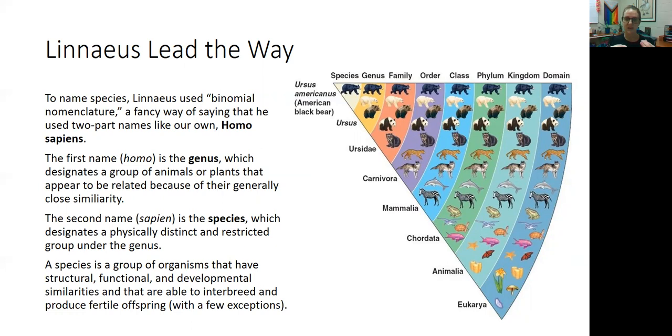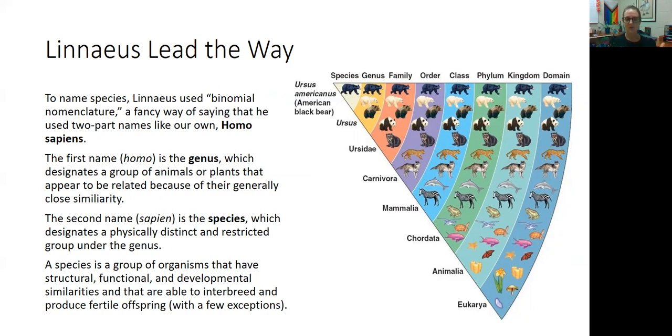So all of the organisms that have ever existed in time with the genus Homo are very, very similar to us humans. Not all of them are humans, right? Our ancestors weren't all humans, but they were still ape-like. They were very similar to us. Okay? The second name, sapiens, that's the species, right? So it's designated as a very physically distinct and restricted group under that genus.